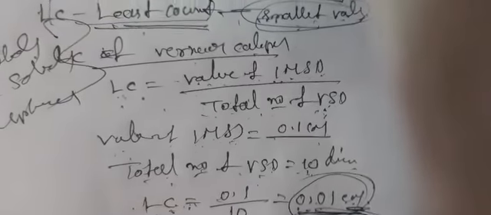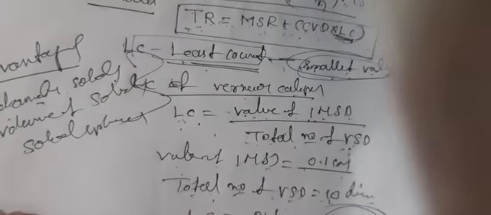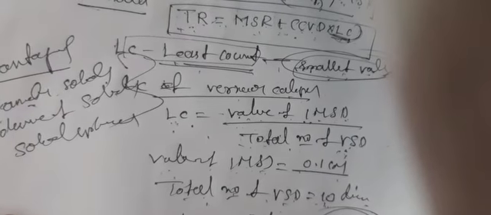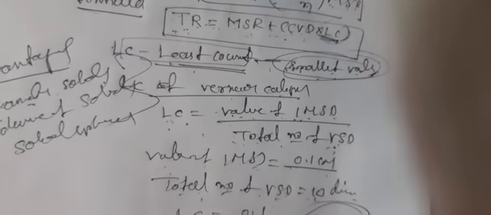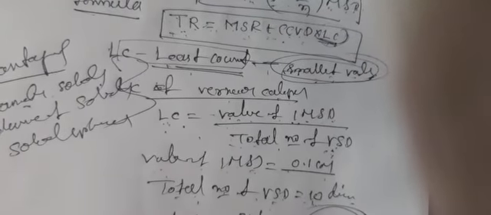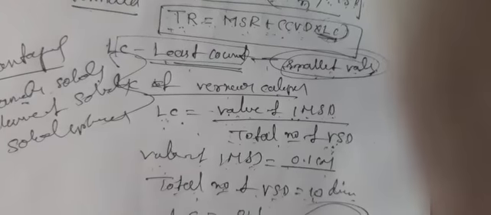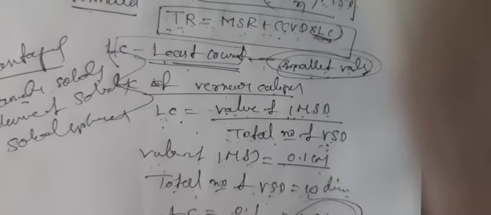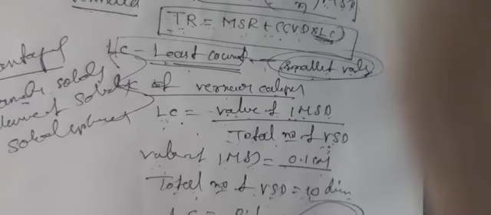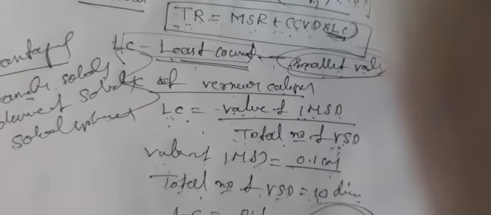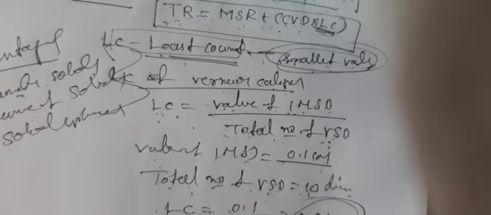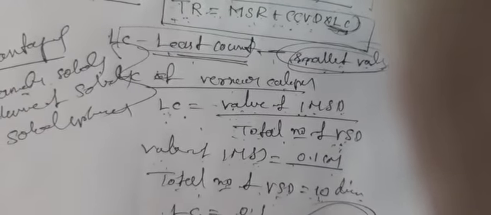The vernier calipers is used to measure thickness. It is used to measure the diameter of a solid cylinder. That is one application. It is also used to measure the internal and external diameters of a solid cylinder. Internal diameter is measured using the upper jaw. External diameter, also called outer diameter, is measured using the lower jaw. That is the second advantage.